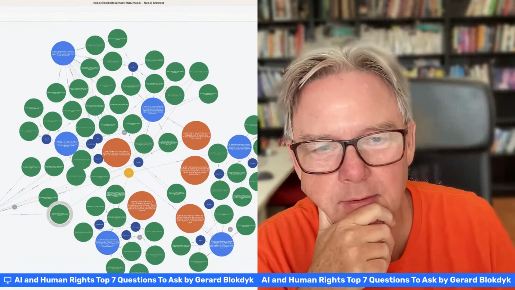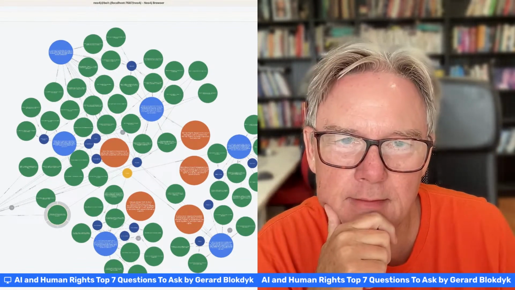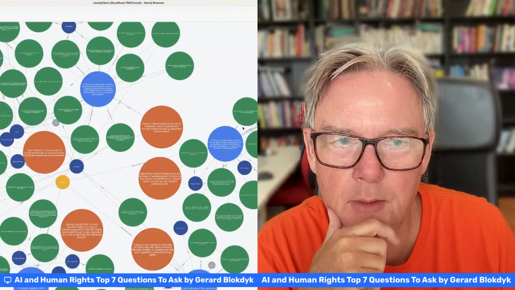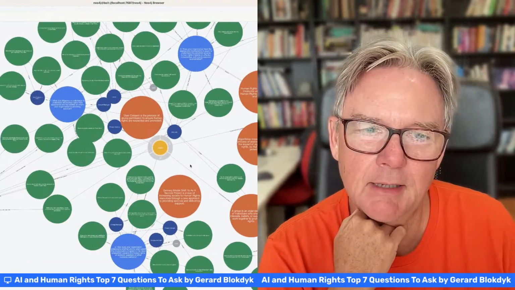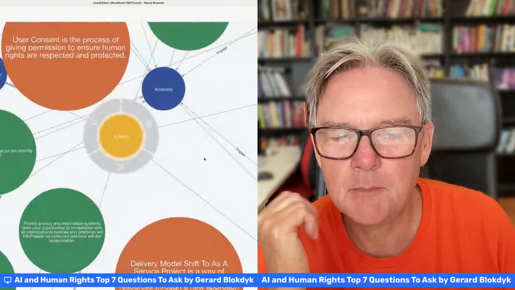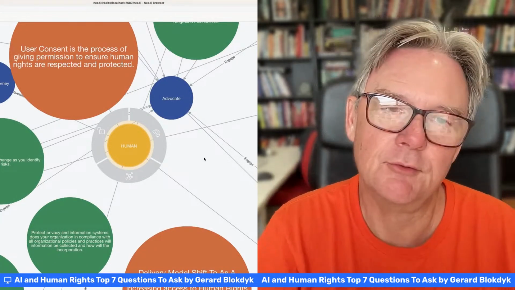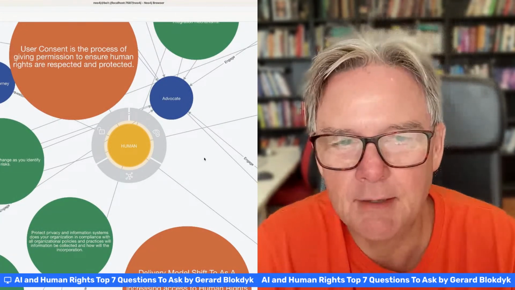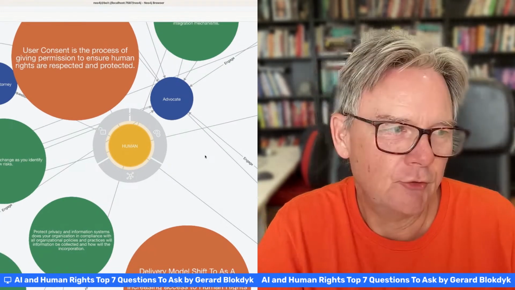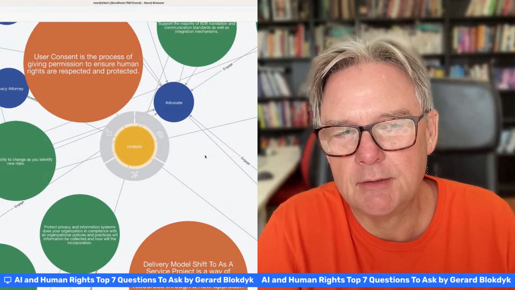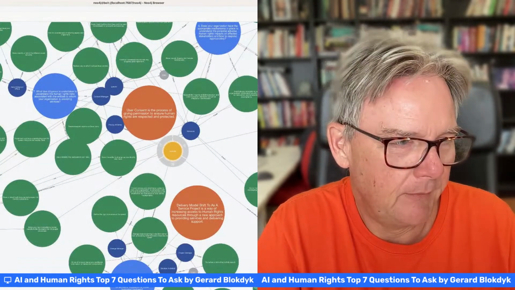And what I like about this, every question has a main keyword that pops out of it, and they all have the same one here. That's the yellow box, human. And I like keeping that in the center, human. Think about yourself, think about how you would like to be treated, and treat others and your clients and vendors and everyone around you in the world like you would like to be treated. With that, I leave you for today. These are the 7 most important questions to ask in relationship to human rights, specifically when you're dealing with artificial intelligence. Make sure that you're doing that the right way.